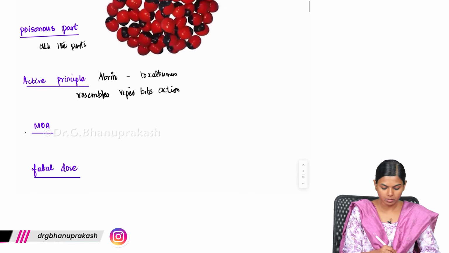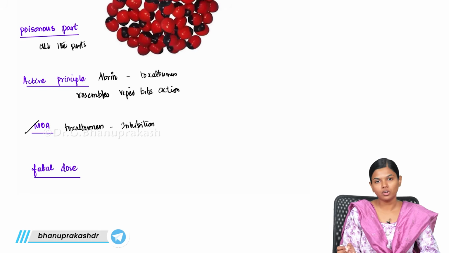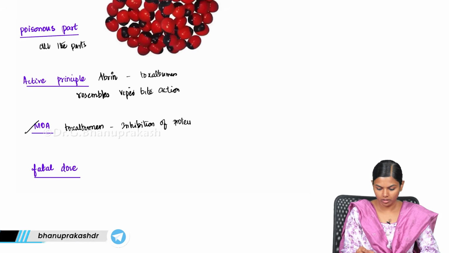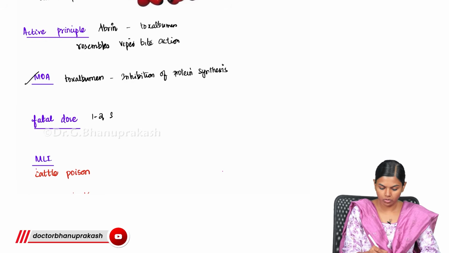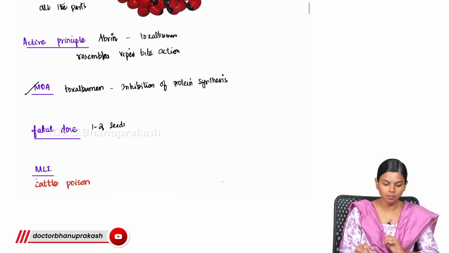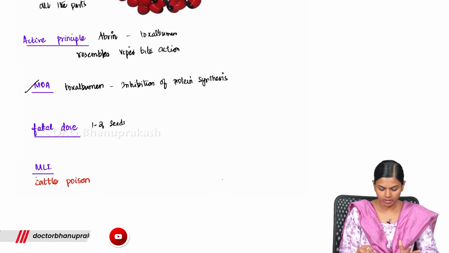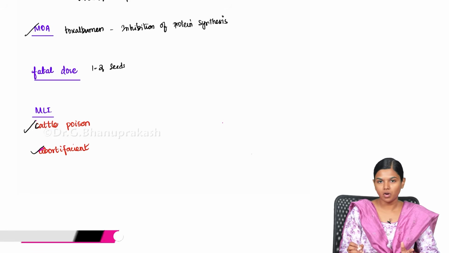And what is the mechanism of action? The same thing. It is a toxalbumin, and it will lead to inhibition of protein synthesis. So it is one of the important toxalbumins along with ricin. And the fatal dose for Abrus is that even 1 to 2 seeds can lead to death. Consumption of these 2 small seeds can lead to death. This is the important aspect of this Abrus. And the medico-legal significance of this is that it is used as cattle poison and abortifacient.